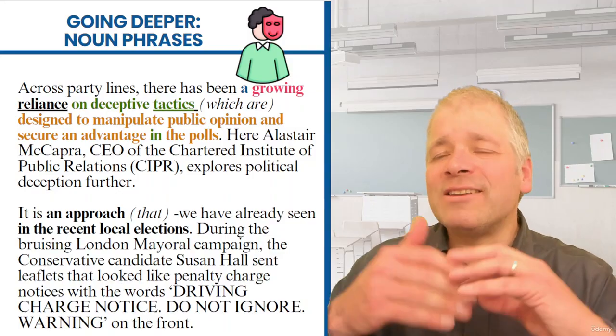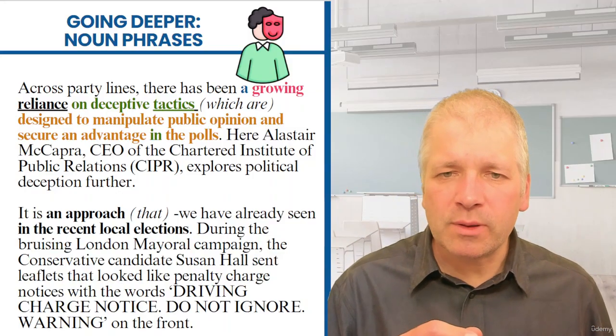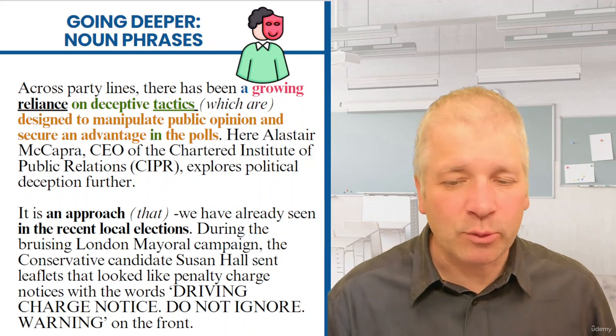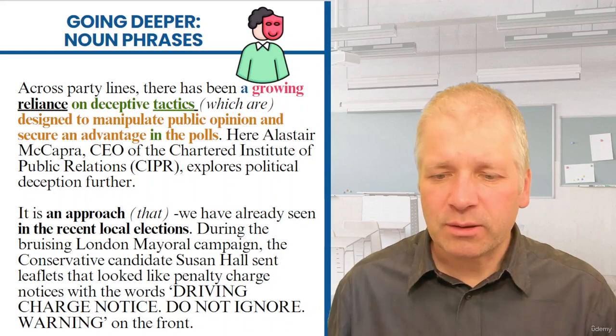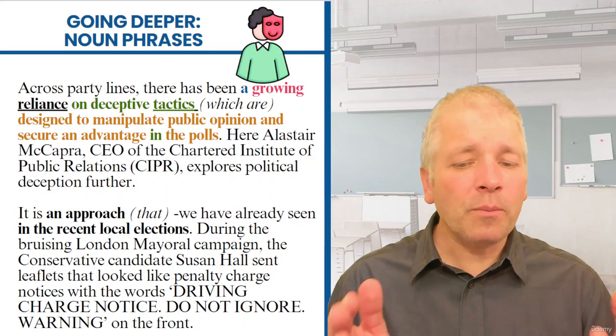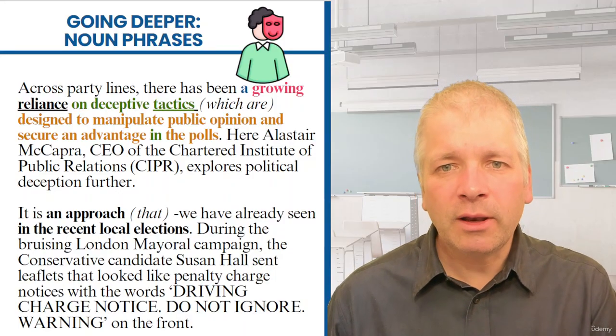And then where did we already see it? That's where the in part comes in. So in introduces a preposition phrase that's going to tell us where we saw it, and that is in the recent local elections.